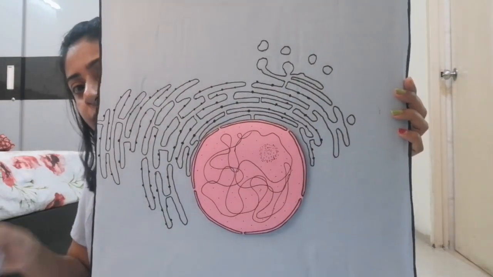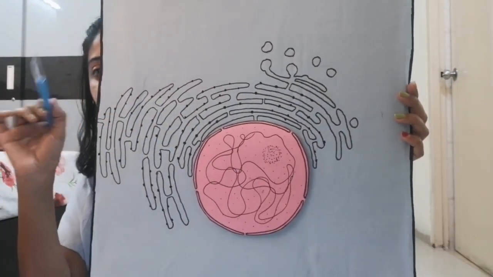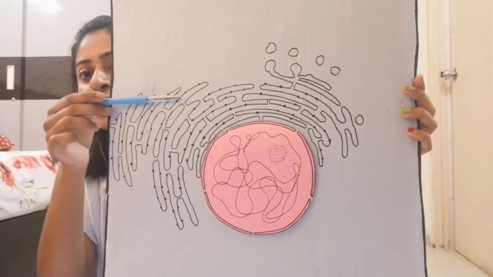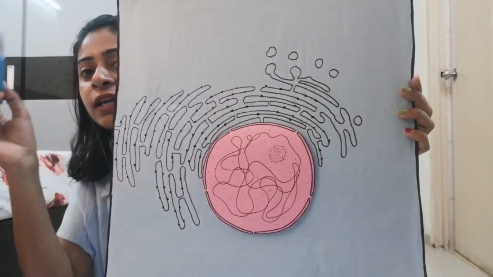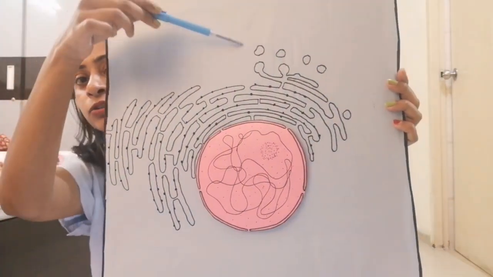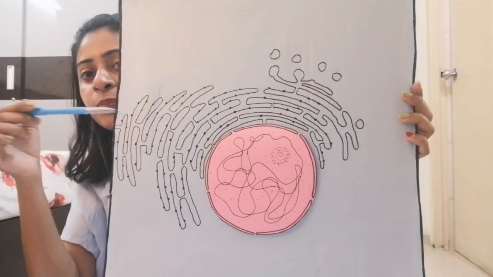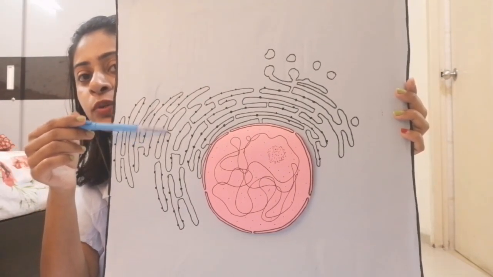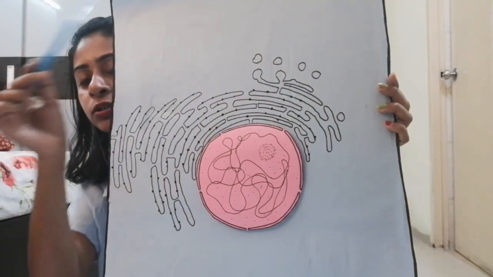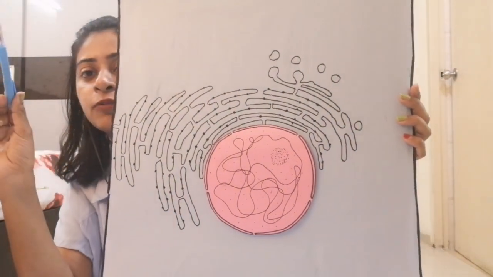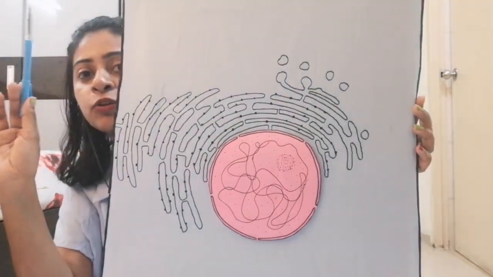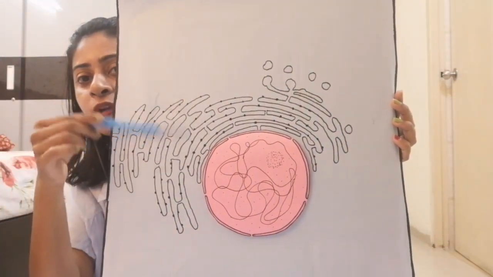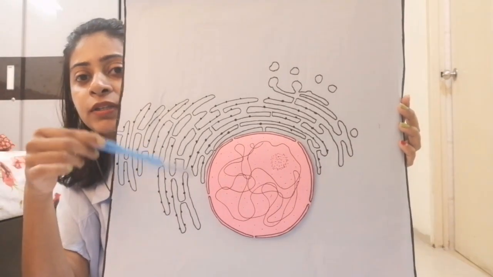You can see that this is a network of tubules and vesicles. Here you can see long tube-like structures and also round, bag-like structures, which are vesicles. In most of the parts, small dot-like structures are there, which are actually ribosomes, and in some parts there are no dots. The part of the endoplasmic reticulum where there are no dots is known as smooth endoplasmic reticulum.